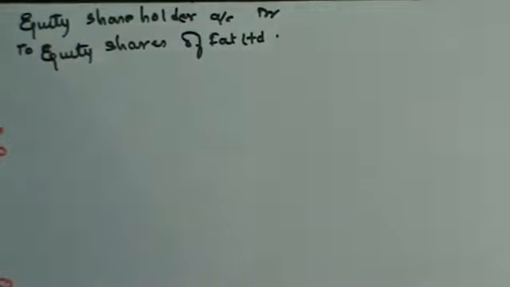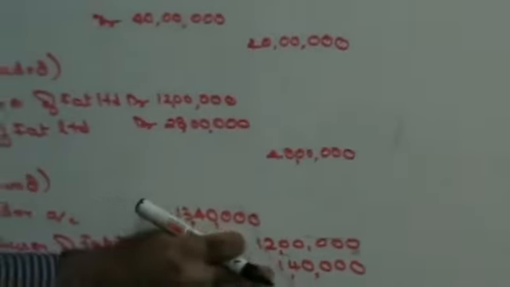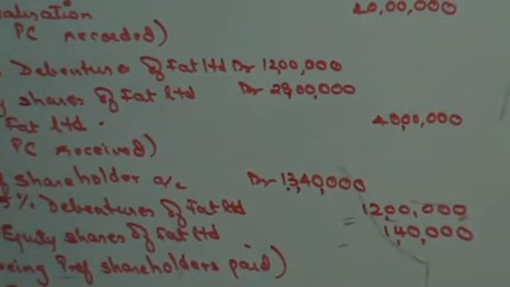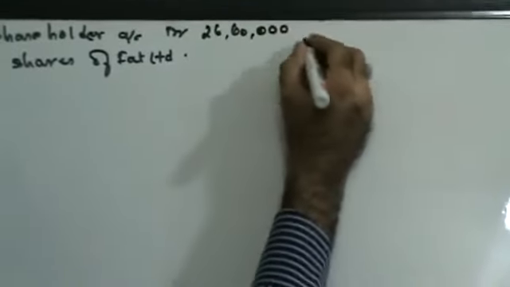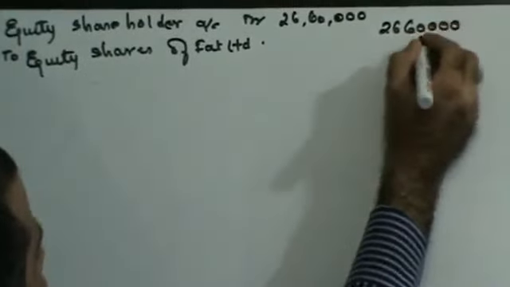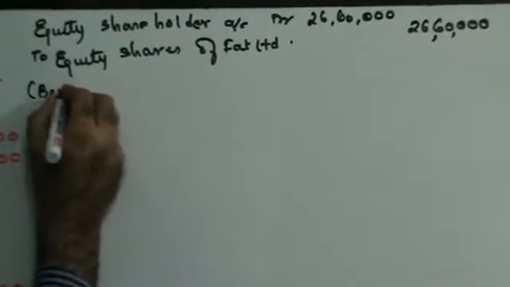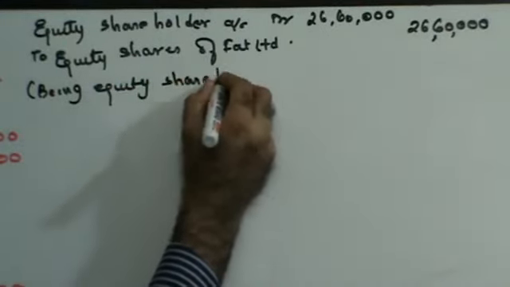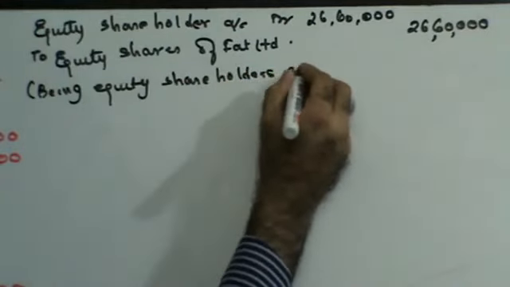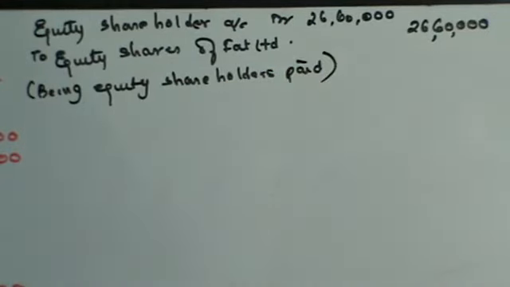Now we had received total 28 lakh worth shares from Fat Limited, out of which 1 lakh 40,000 are given to preference shareholders. That leaves me with 26 lakh 60,000. Being equity shareholders paid. So thus we finished journal entries in the books of Thin Limited.